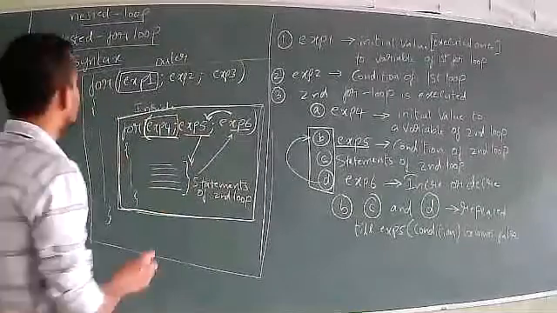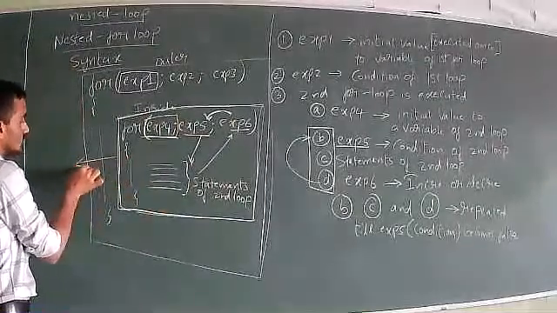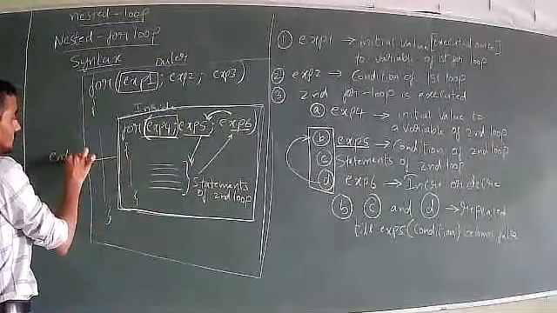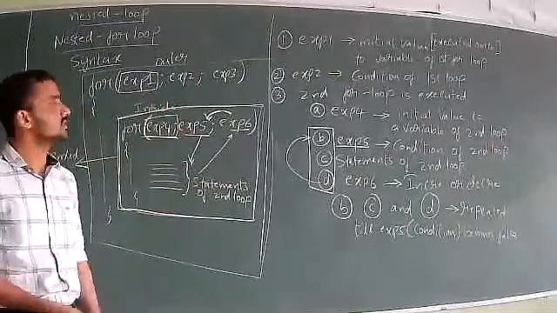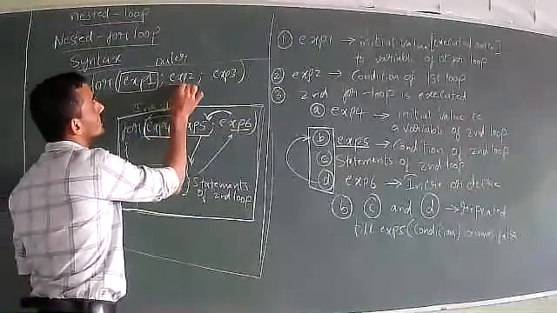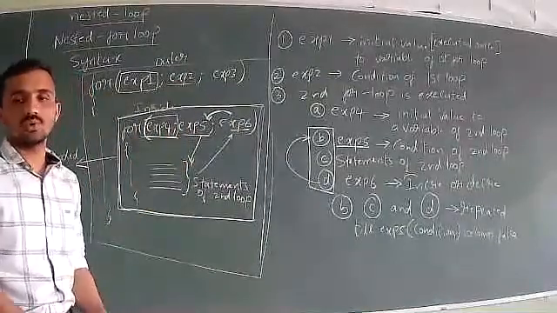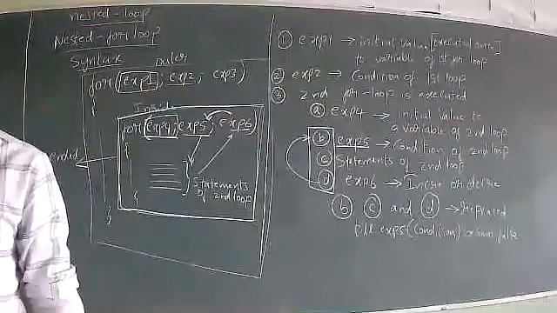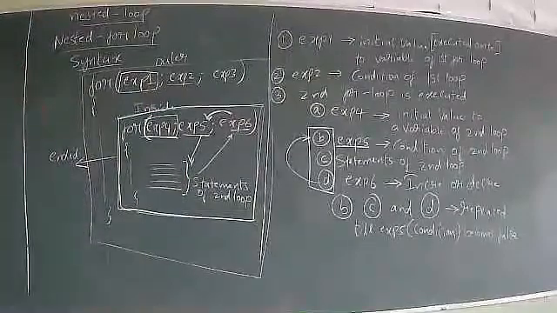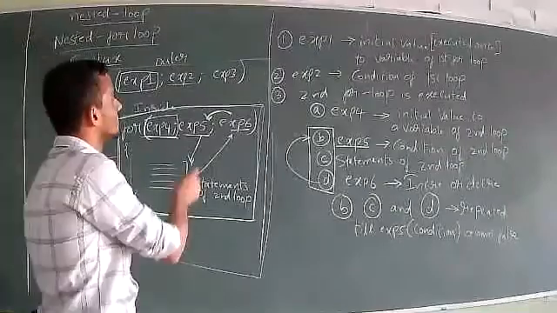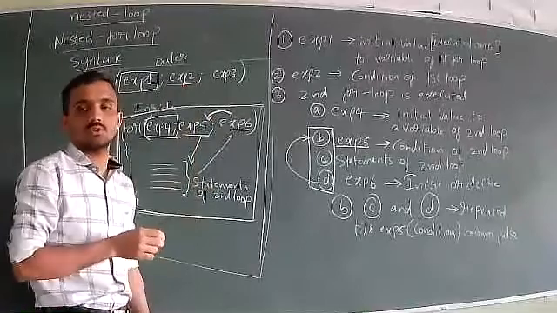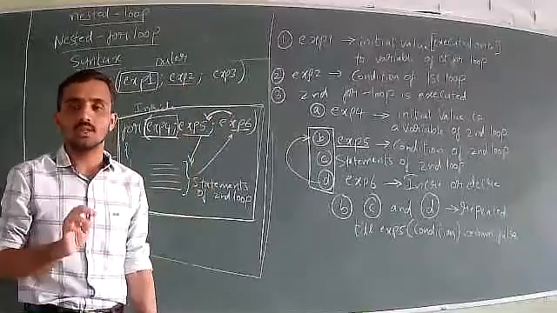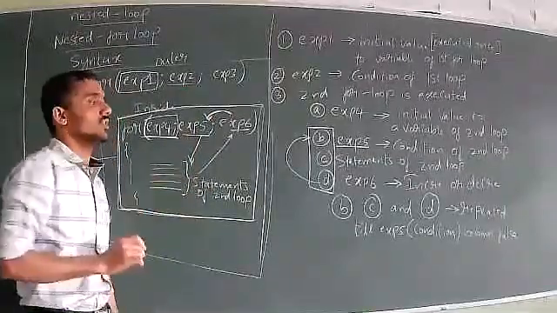In this case, we can consider that only this loop is terminated and the first for loop is still not terminated, because the first for loop condition we have written in expression 2. So that condition is still true. It is not false. So the first for loop is still working here. Only the second for loop is terminated.